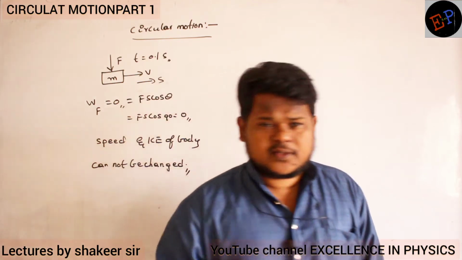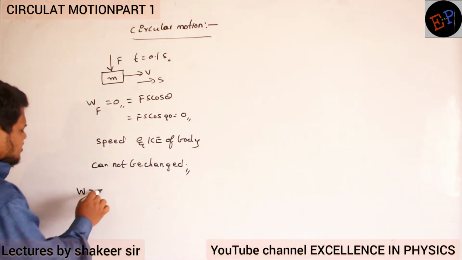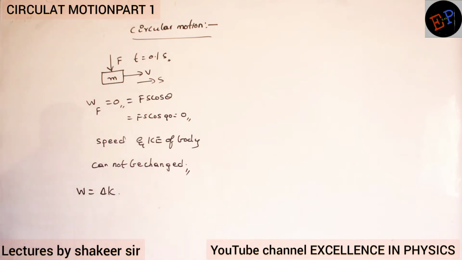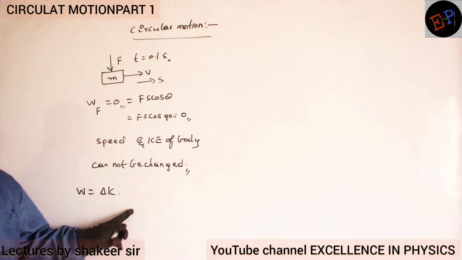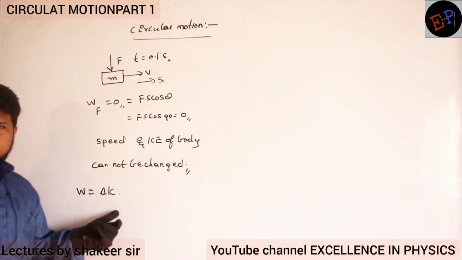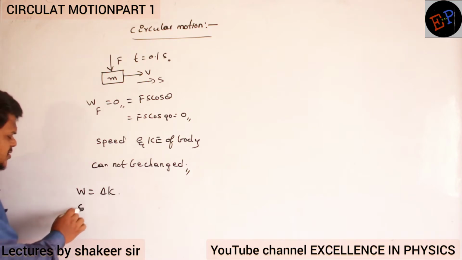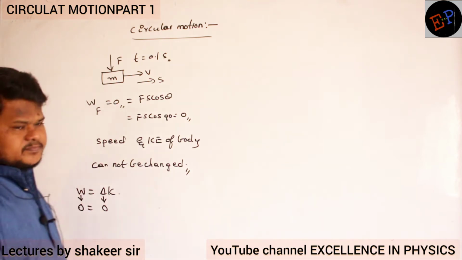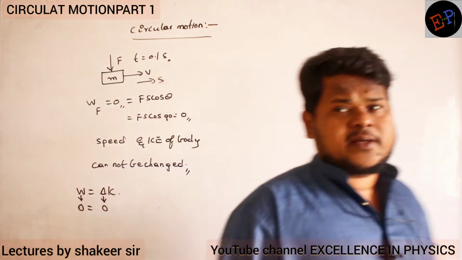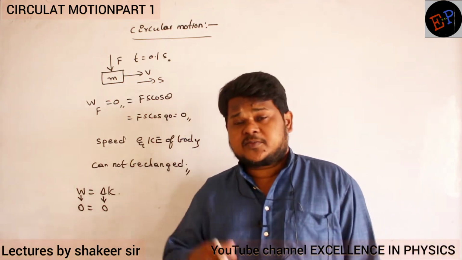That is the work energy theorem. So you can write like this also. Work energy theorem: work done is equal to change in kinetic energy. We have done tons and tons of problems on this already. Clear? So if work done is zero, change in kinetic energy also will be zero. What is meant by change in kinetic energy is zero? Change is zero. Change is zero means what?